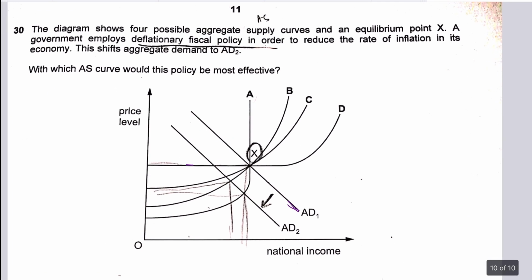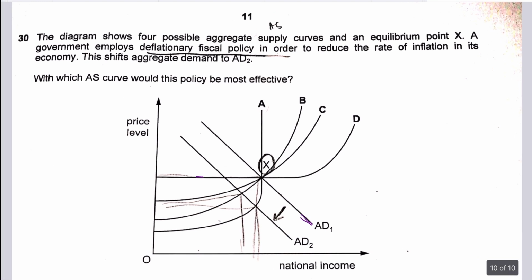Question number 30 says the diagram shows four possible AS curves. Equilibrium point is given as X. A government employs deflationary fiscal policy. Deflationary fiscal policy means increasing taxes and reducing government spending. The objective is to reduce aggregate demand, basically in order to reduce the rate of inflation in its economy. This shifts AD1 to AD2. With which AS curve would this policy be most effective?